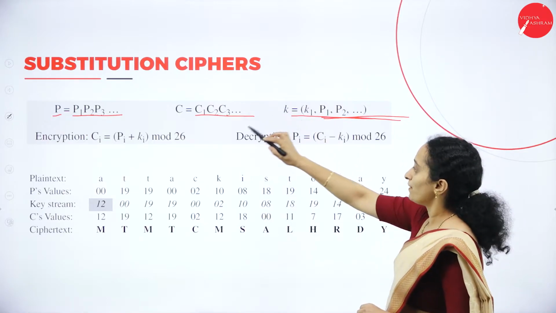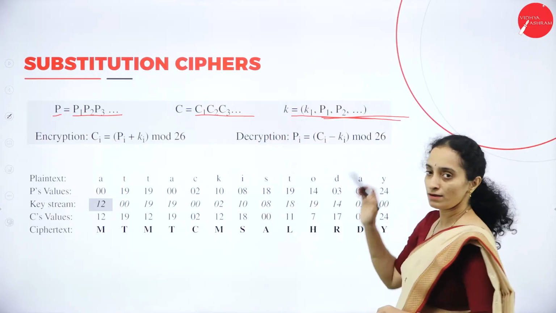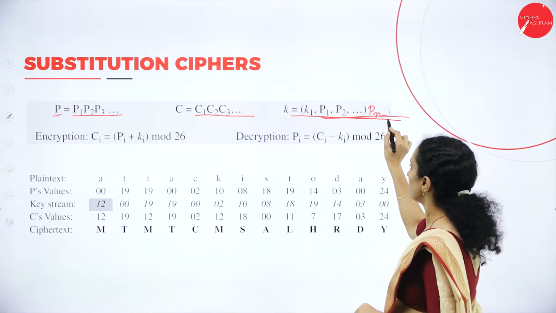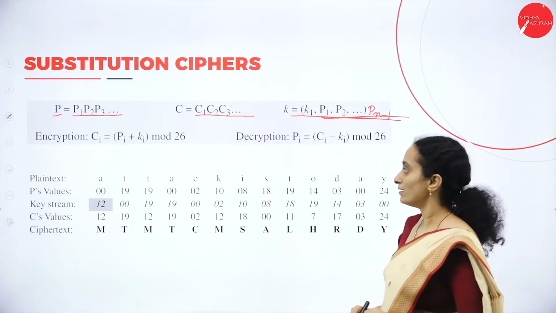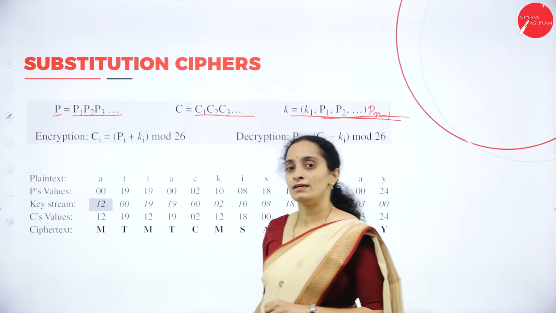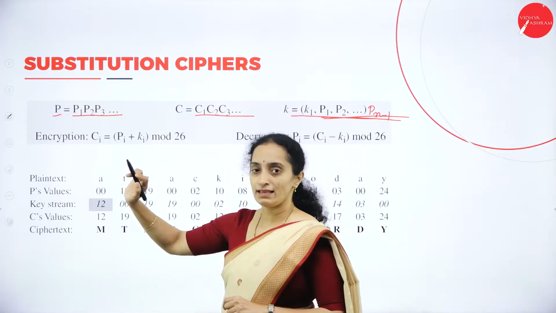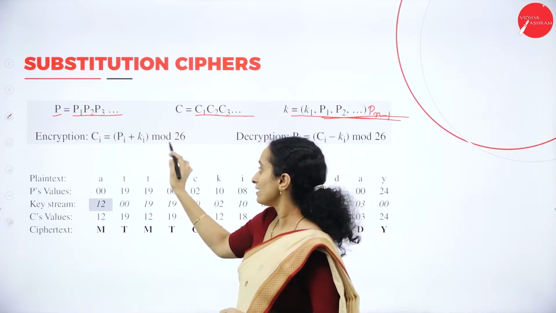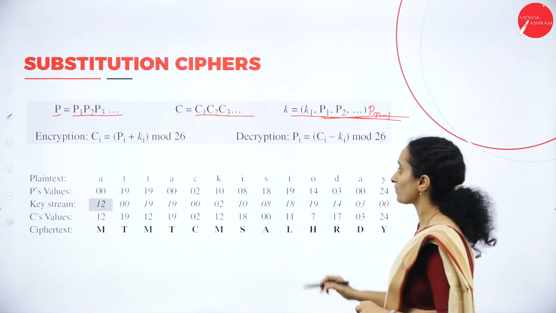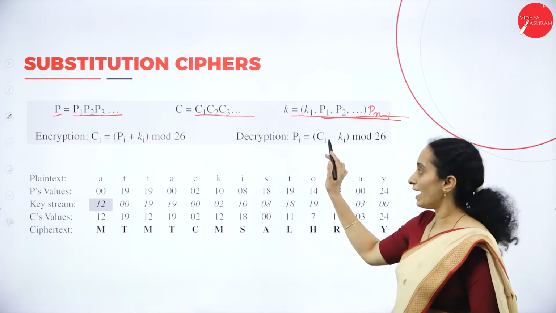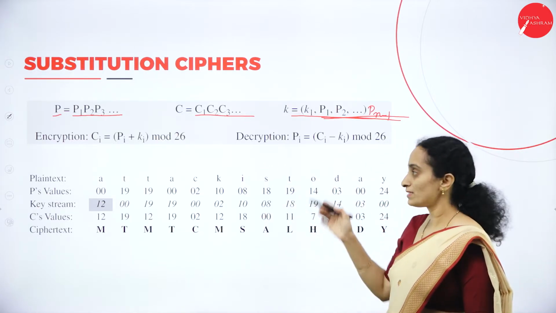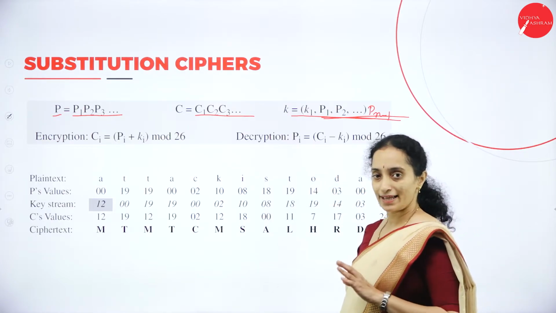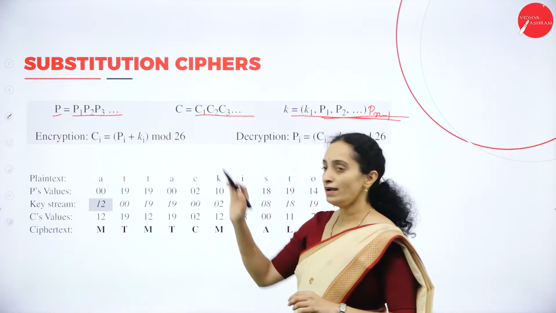It will be P1, P2, P3 up to Pn. So the last will be Pn minus 1. The encryption expression is Ci equals Pi plus Ki mod 26. Decryption will be Pi equals Ci minus Ki mod 26. Again, it is the reverse procedure of the encryption.